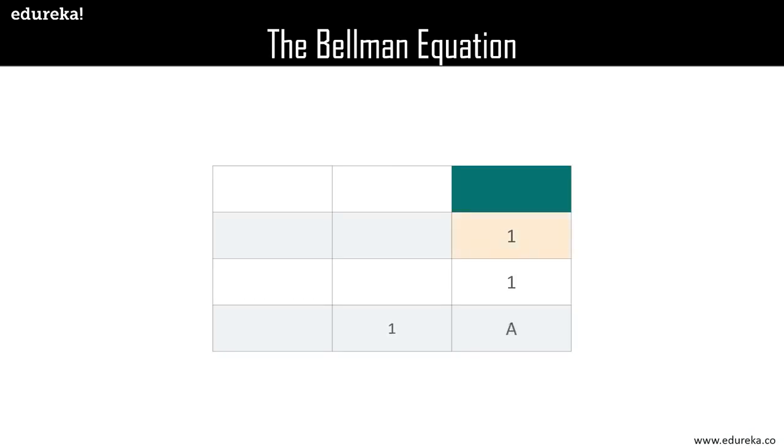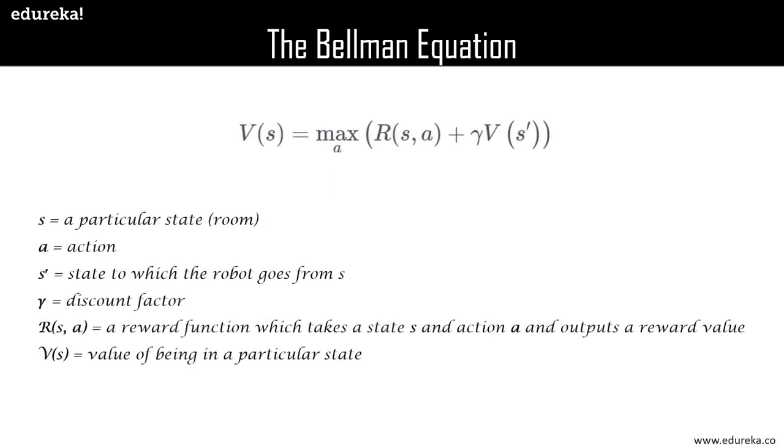Now the robot sees footprints in two different directions. It is, therefore, unable to decide which way to go in order to get to the destination, which is the green room. It happens primarily because the robot does not have a way to remember the directions to proceed. So our job now is to enable the robot with a memory. Now this is where the Bellman equation comes into play. So as you can see here, the main reason for the Bellman equation is to enable the robot with a memory. That's the thing we're going to use.